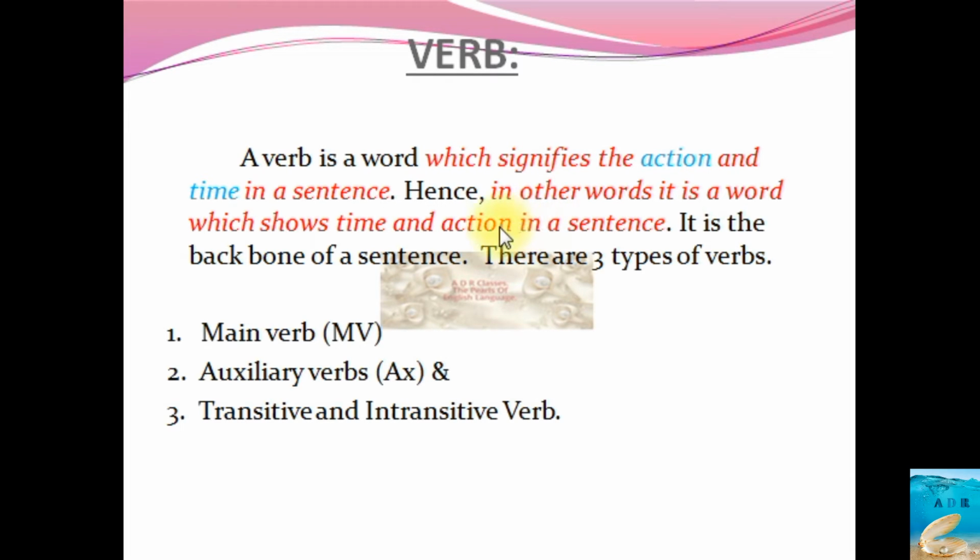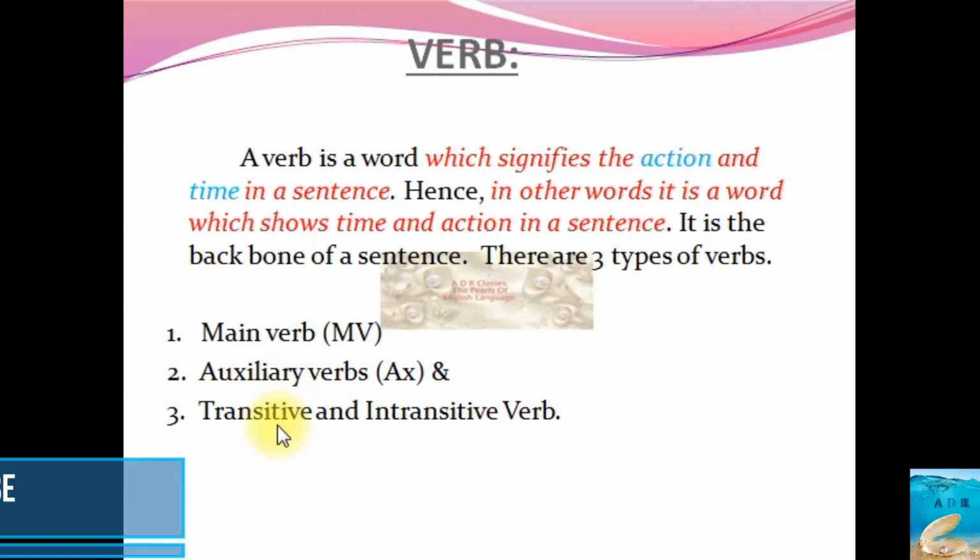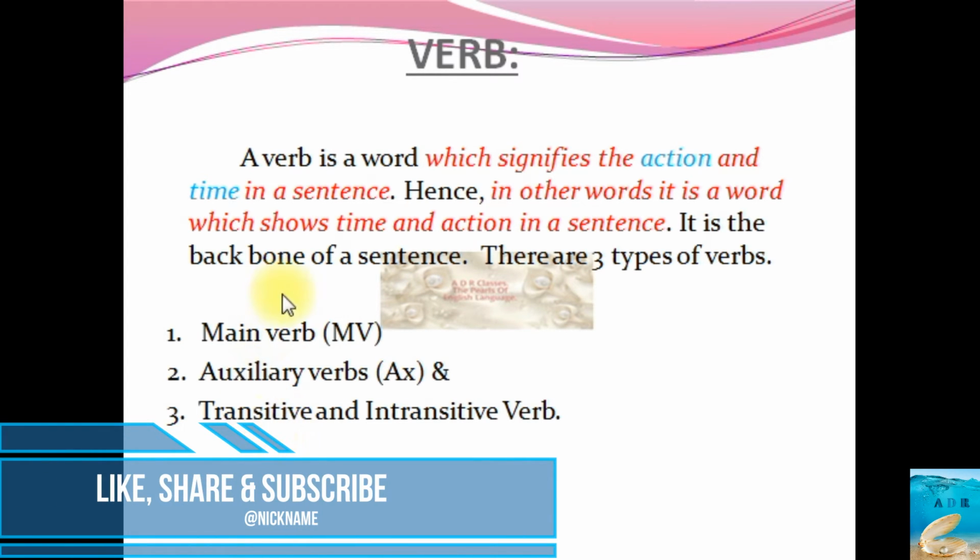Okay, so I hope this is clear. It is the backbone of the sentence. It is actually the backbone of a sentence. There are three types of verbs. They are main verb, auxiliary verb, transitive and intransitive verbs. So these are the basic broad classification of the verb. Main verb is usually represented as MV. Auxiliary verb is shown as AX. Transitive and intransitive verbs are used wherever it is required. So let us move on to the explanations here.